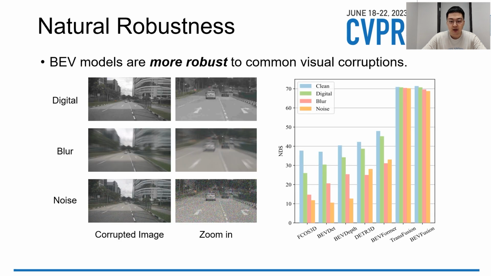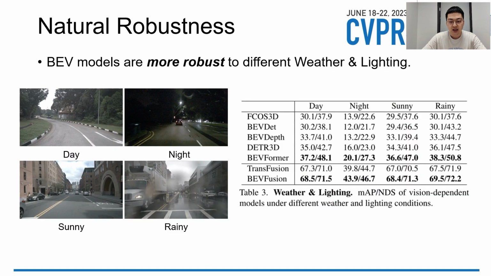In the first part of our work, we evaluate the natural robustness. First, we test models under common vision corruptions. Following ImageNet-C, we found that BEV models are more robust. Second, we test the models' robustness under different weather and lighting. We find that BEV models are also more robust.